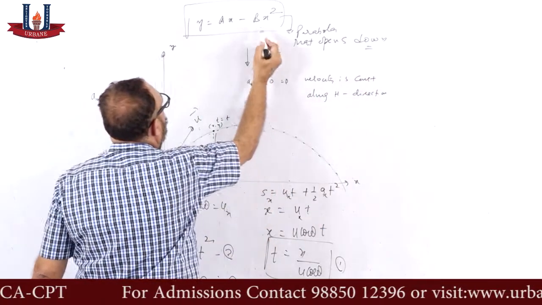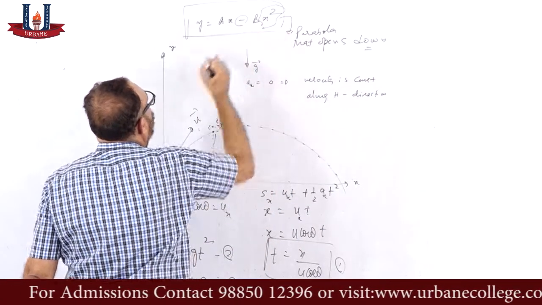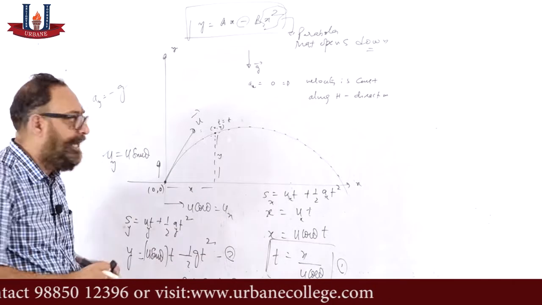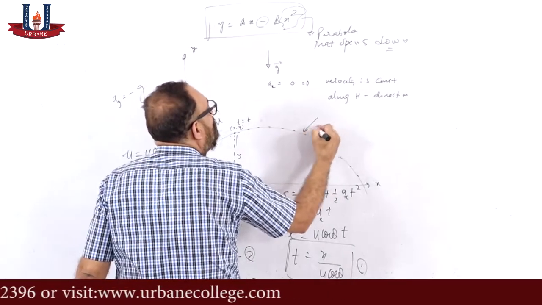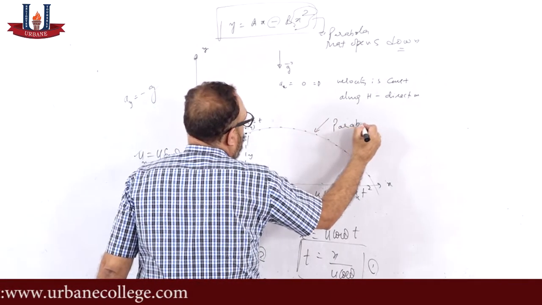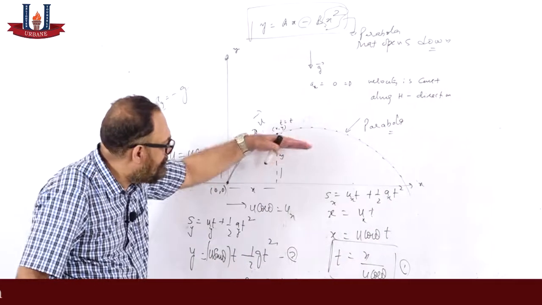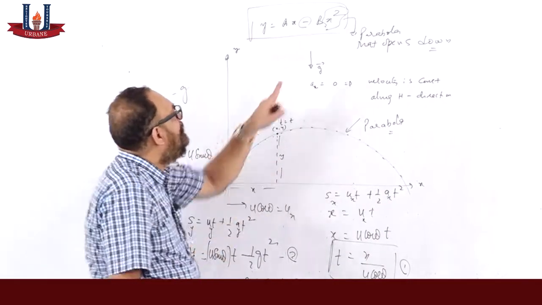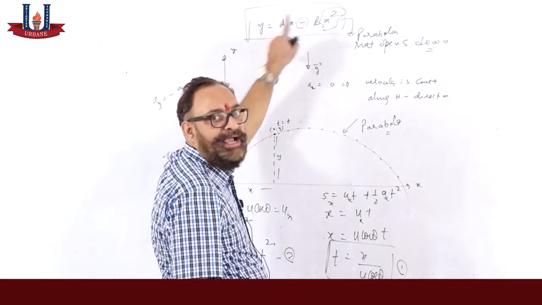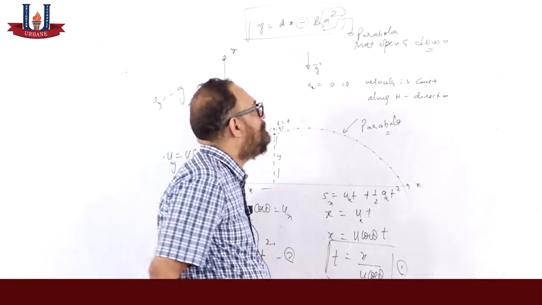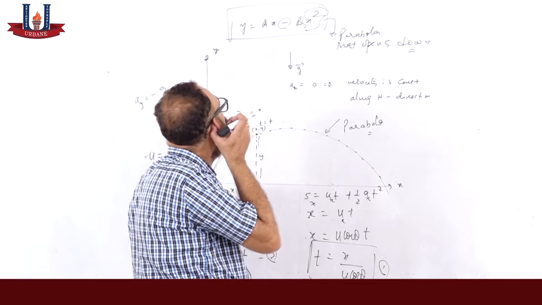That means this is a parabola that opens down. Why is it opening down? Because the x square coefficient is negative, so it has to open down. If it is positive, it will open up. That's a simple thing we can come to know about this.